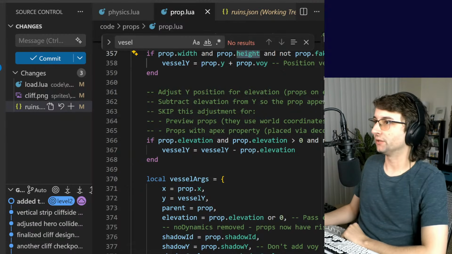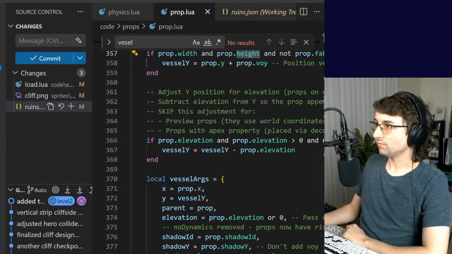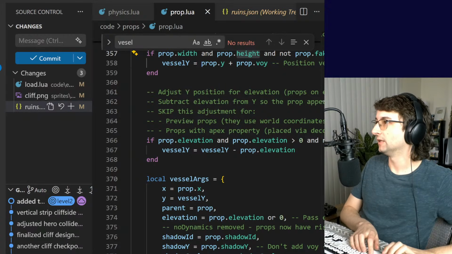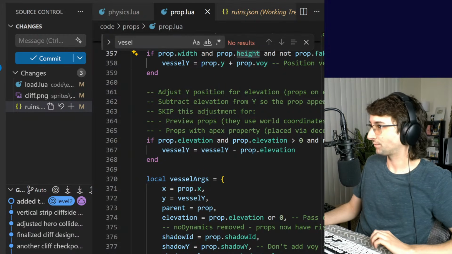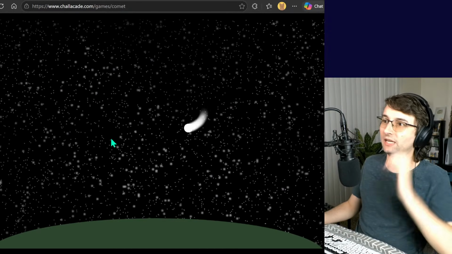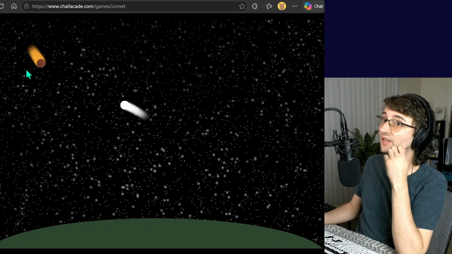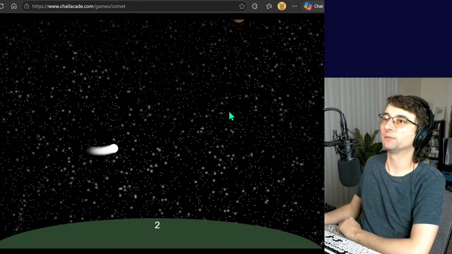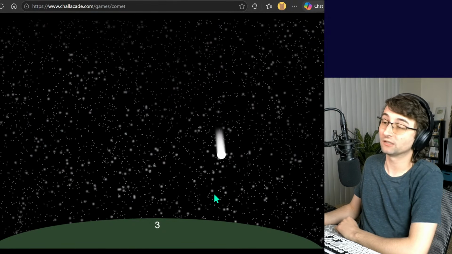I started learning Lua in Love 2D back when I was in college. I was showing earlier how I have this game, the comic game. I made this game when I was in college, and this is not Love 2D, this is Phaser. But what I did is I was just playing around with all these different engines and trying them all out. And I chose Love 2D because I just liked it.